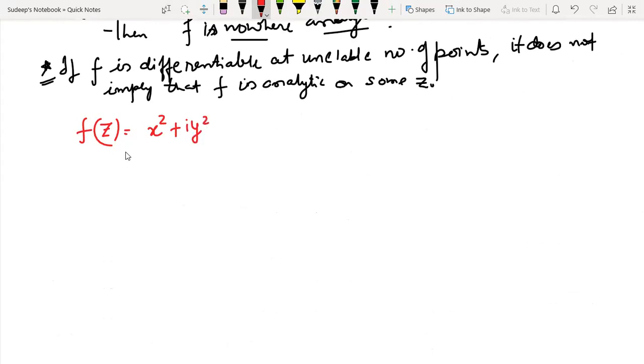Okay. Now clearly, all the first order partial derivatives exist and they are continuous, right?